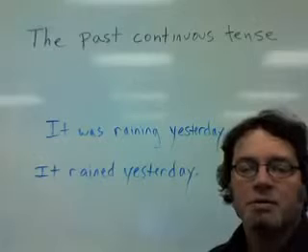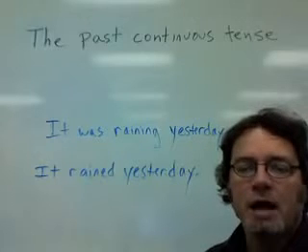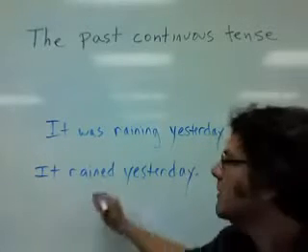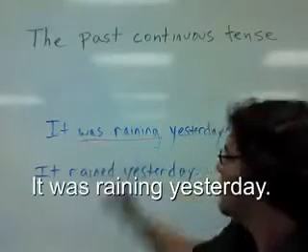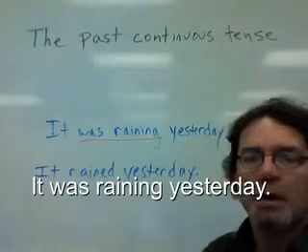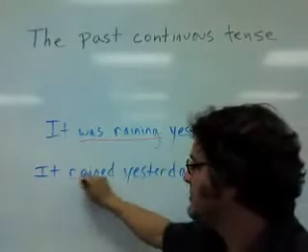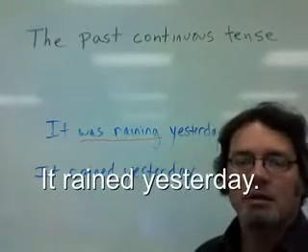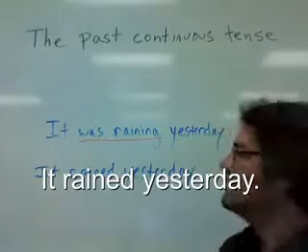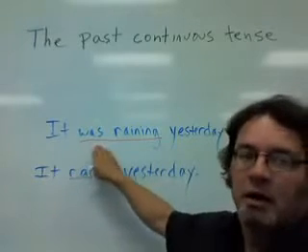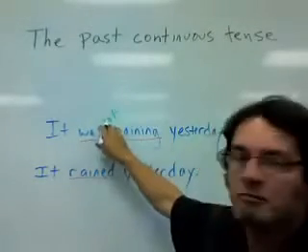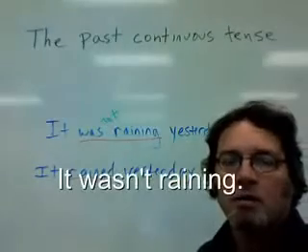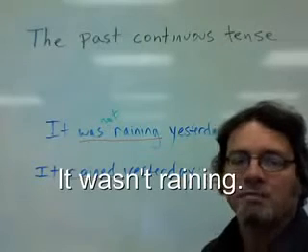The past continuous tense is similar to the past tense. This sentence is in the past continuous tense. It was raining yesterday. This sentence is in the past tense. It rained yesterday. To make this one negative, I just have to add not here. It was not raining, or you could say it wasn't raining.